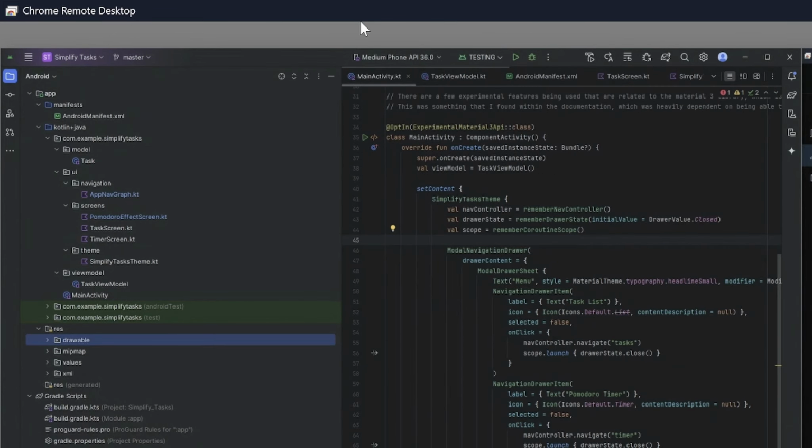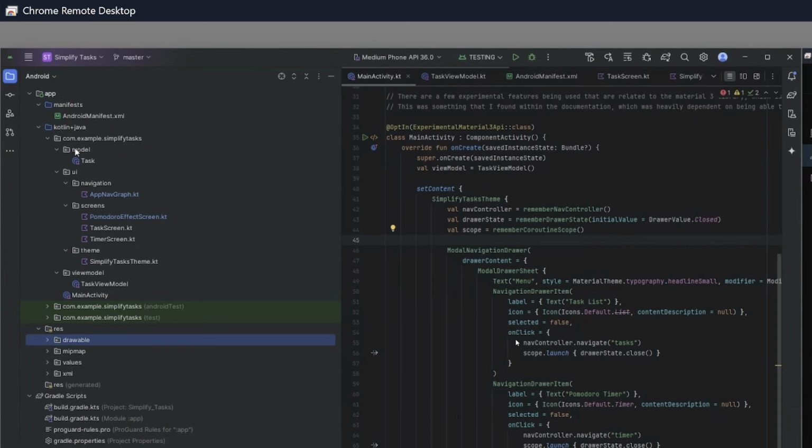Alrighty, just to give a brief simplified rundown of how the file structure itself is organized within Kotlin, I'm just going to take the opportunity to do so right now. First and foremost, we have our app. It's the app file, which essentially allows us to house all of our different individual components that are specifically built within the language Kotlin.